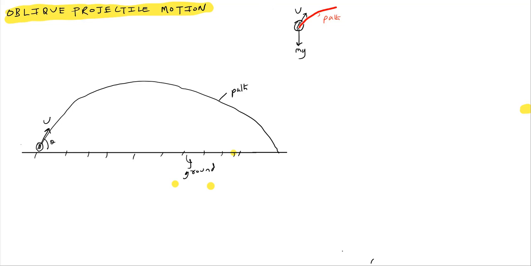Now, what about the assumptions we are making? We are assuming that there is no acceleration along the x-axis. And what about acceleration along the y-axis? It is g. Why is there no acceleration along x? Because the weight of the body will act vertically down. So how do we write here? Ay is equal to mg by m. So we have acceleration along the y-axis due to the weight.